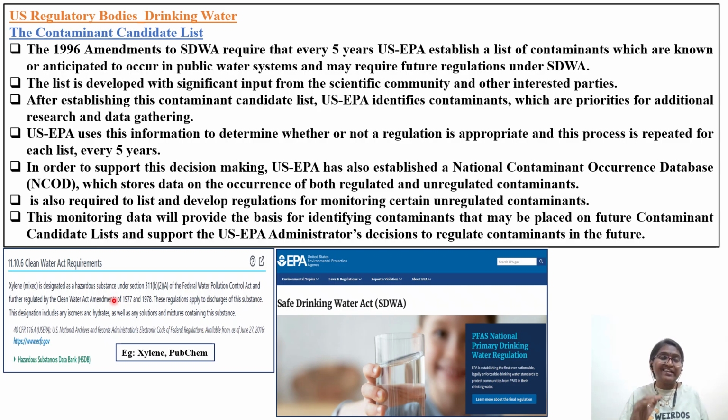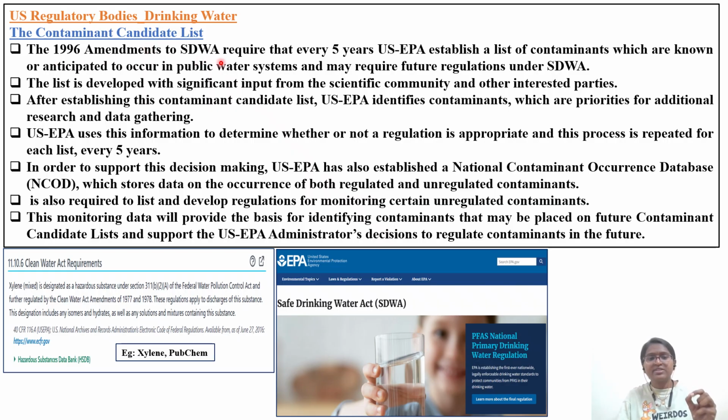And those who are working on literature search, whenever you're seeing PubChem, in PubChem there are certain sections where, under safety, they give information about Clean Water Act requirements. So like that, sometimes if you're working on a certain chemical, you should explore these sections in PubChem also. So we'll see what the contaminant candidate list is.